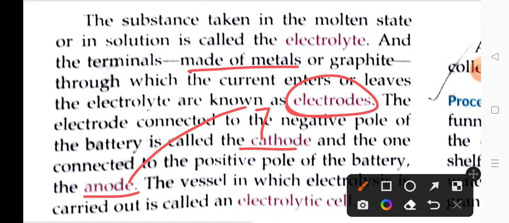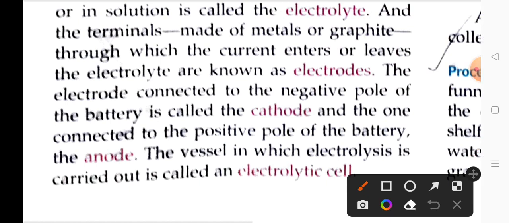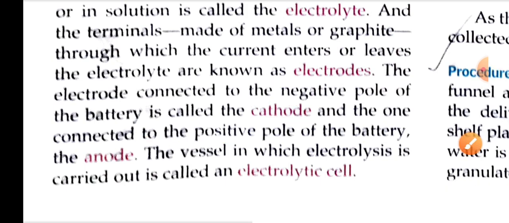They can be metal rods or they can be graphite. Graphite is a form of carbon, which is a non-metal. So the electrodes, cathode and anode, are to be used, the cathode being the negative pole and the anode being the positive pole of the battery. They are connected to the battery, then the electric current is applied. The whole setup is called an electrolytic cell.